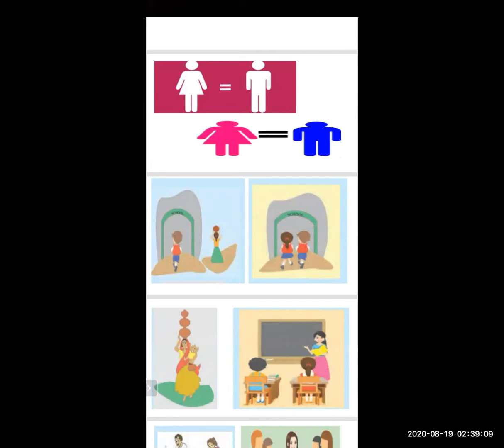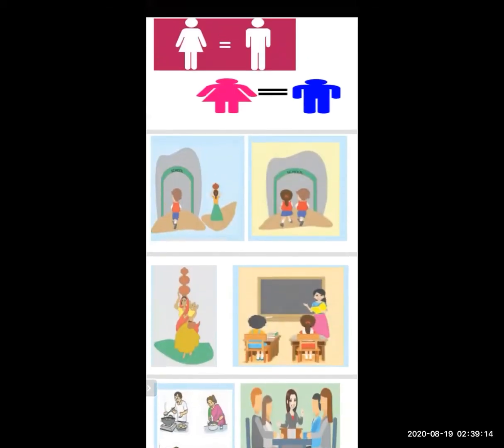See here in the first picture you can see there is one boy and one girl, and there is a pot on her head. So there are two pictures, and the first picture is of the boy who is going to school while a girl of the same age is doing the household chores. She is carrying a pot of water on her head. Maybe there will be two possibilities: maybe she is going to fill the water in, or maybe she is coming from the well or river with the water to the home.